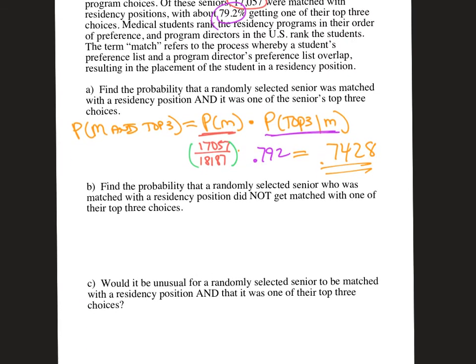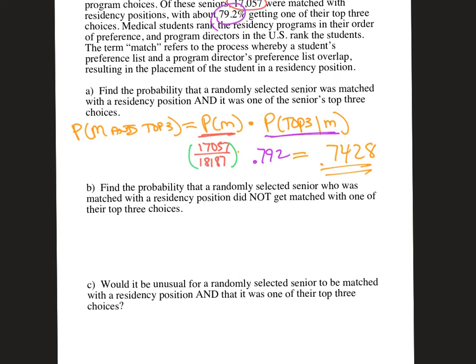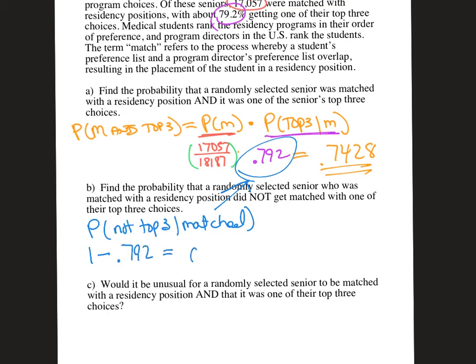this is actually kind of a little bit simpler. All we're doing, okay, the probability that they were, oops, sorry. Just trying to get another color in here so it breaks up the monotony. So probability that they were not with their top three, given that they were matched. Well, guys, that's just going to be the complement of this right here. We just need the complement of that because 0.792 were with their top three, given that they were matched. So all we're going to do is 1 minus 0.792, and that gives us 0.208. Okay?